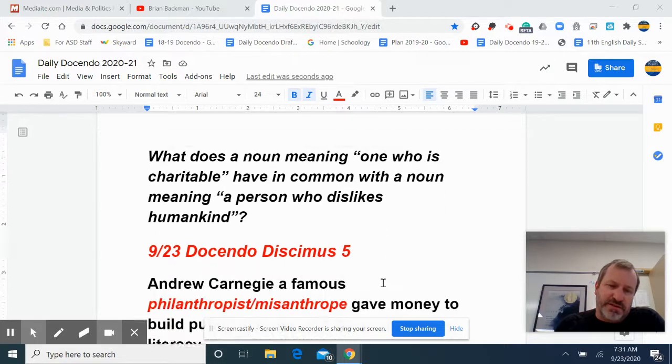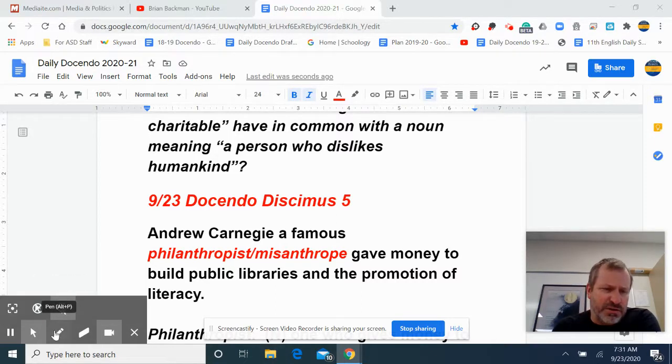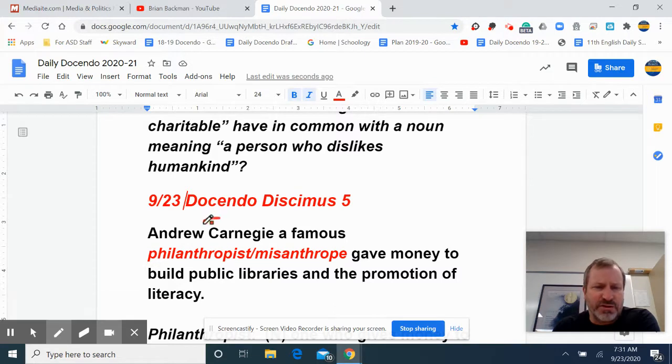So let's go down to the sentence here. Andrew Carnegie, a famous philanthropist, gave money to build public libraries and the promotion of literacy. Misanthrope is the second word that we'll compare with philanthropist. Anything you see there that looks kind of strange? You might notice that we have our subject here, Andrew Carnegie. He's kind of the older version of Bill Gates. That's our subject. Then we do have a verb down here, a predicate: gave money to build public libraries.